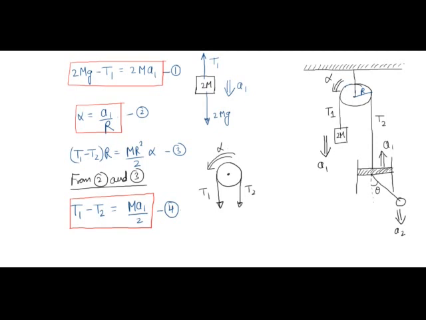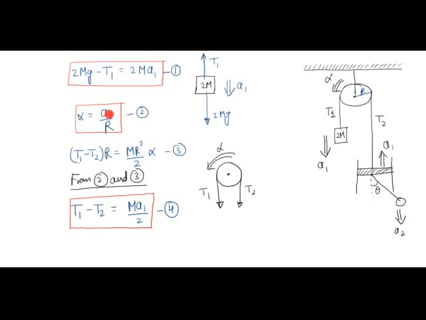Now here I have drawn the free body diagram of this block of mass 2m. 2mg is the downward force which gravity is exerting on this block, and T1 is the upward force by which the string is pulling this mass. a1 is its downward acceleration. So I can say 2mg minus T1 is equal to 2m into a1. I have not done anything, I have just applied Newton's second law. So this is my first equation.